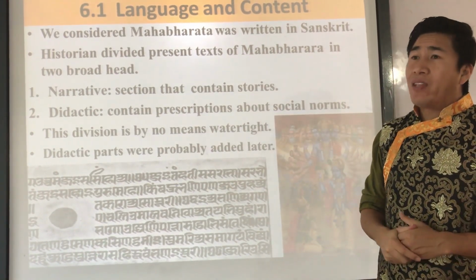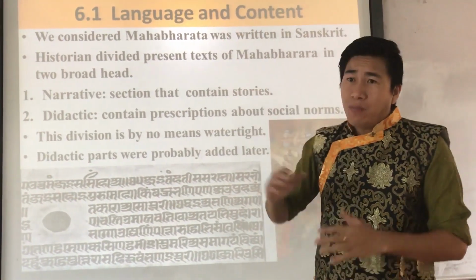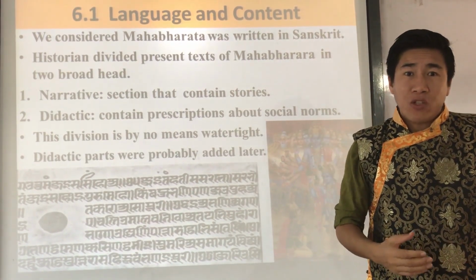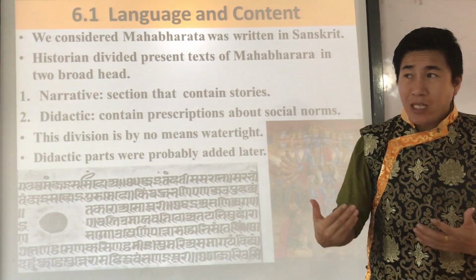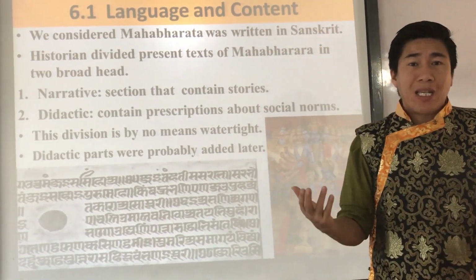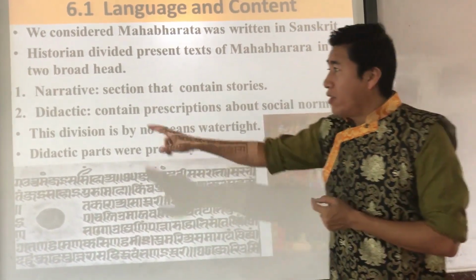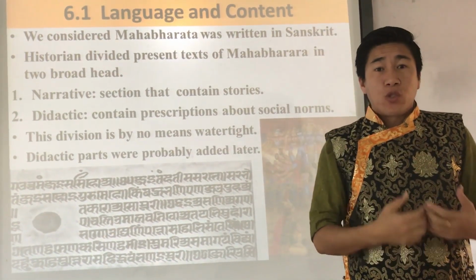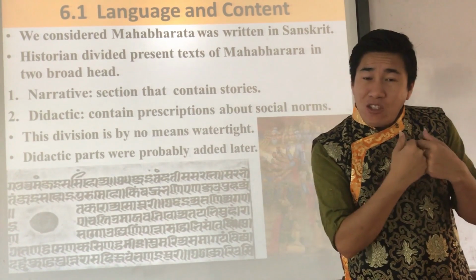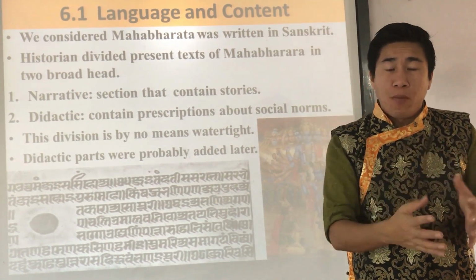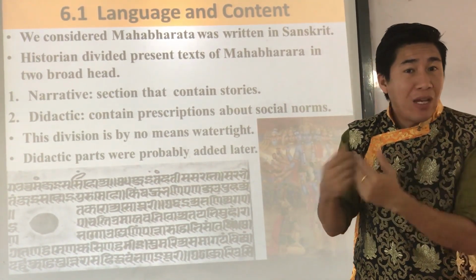In the exam, if there is a question about language: the Mahabharata was written first in Sanskrit, then in many other languages, Pali, Prakrit, and Tamil. And it has two kinds of content, narrative and didactic. Narrative is mostly narration, purely story. Didactic mentions the purpose of instruction, social norms, social value, moral value, ethical value.